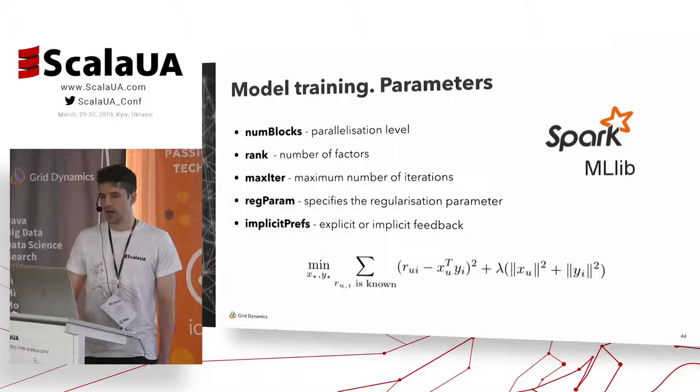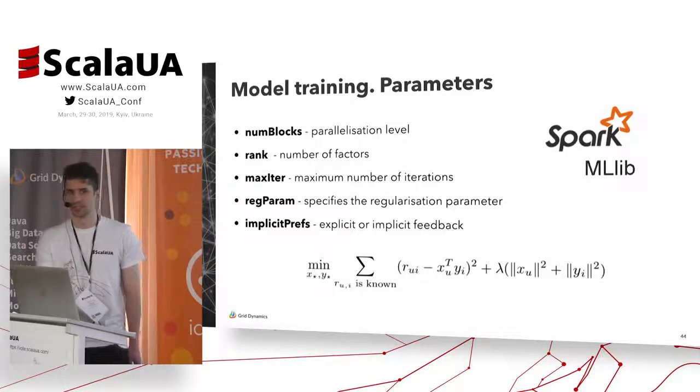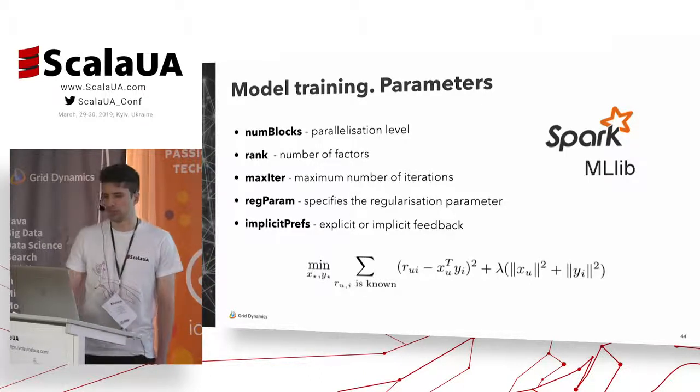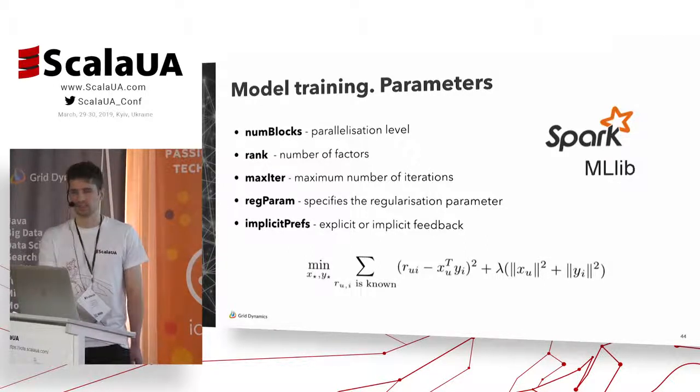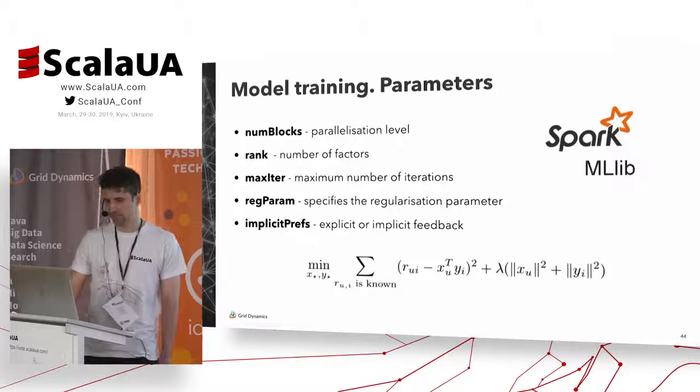So how large should the numbers in our model be? Would it be millions, or just small numbers between 0 and 1? So that's regularization. And the final parameter, we define what our input data is, implicit feedback or explicit feedback? And that's it.